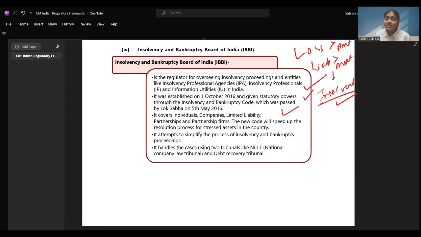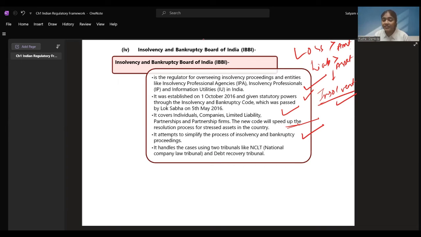It covers individuals, companies, limited liability partnerships and partnership firms. The new code will speed up the resolution process for stressed assets in the country, for those people who are facing the problems of insolvency. So all these things will be speeded up and given a better and faster resolution. It attempts to simplify the process. IBBI, the Insolvency and Bankruptcy Board of India, was set up to make the process easy and so that the proceedings get completed fast. That's why it was set up.